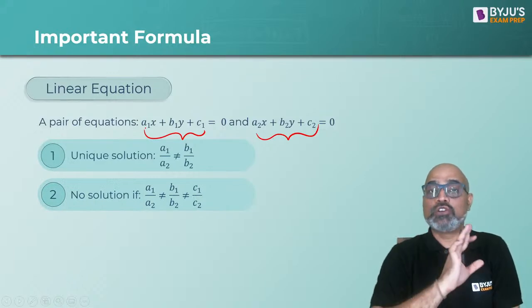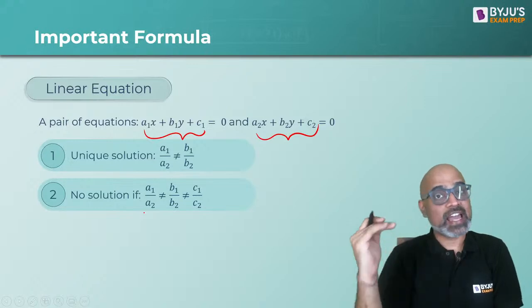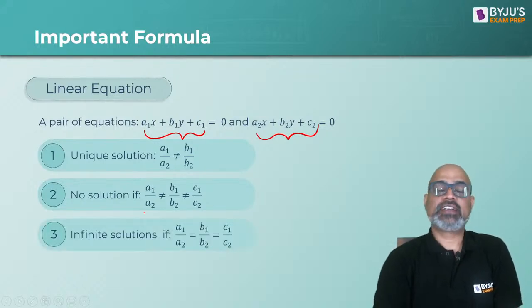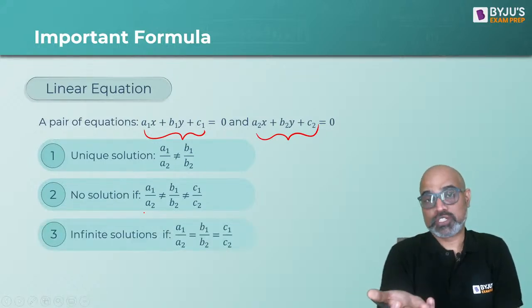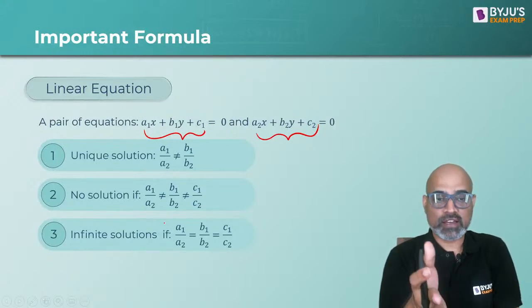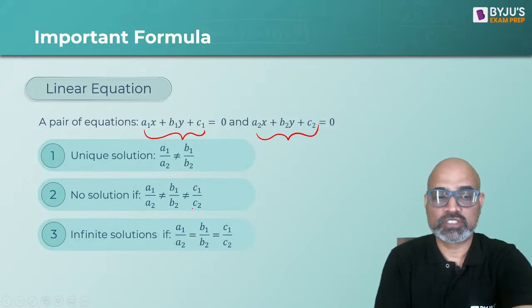Second, you get no solution if the ratio of the coefficients of x and y is equal but not equal to the ratio of the constant terms. And finally, you get infinite solutions if the ratios of the coefficients a1, a2, b1, b2 and c1, c2, as in constant terms, all are equal.